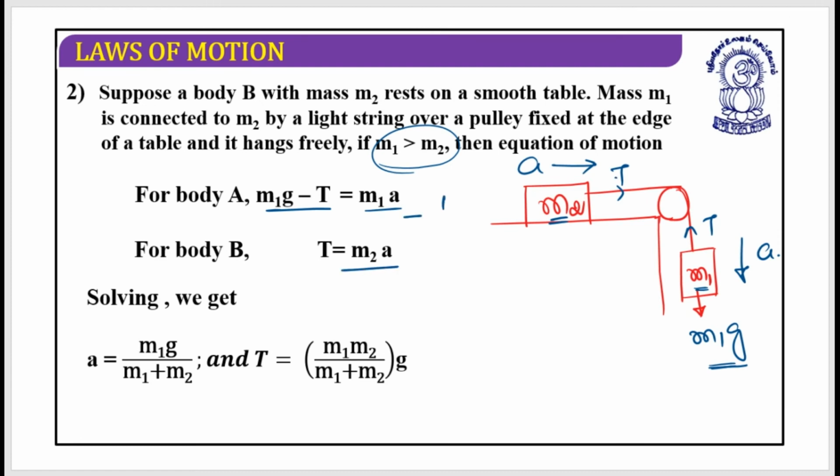So this is the first relation, this is the second relation, and if I try to solve these, a equals m1g divided by m1 plus m2, and the tension could be written as m2 into a, and if I replace the value of a, it is m1 m2 divided by m1 plus m2, into g. Is it clear?